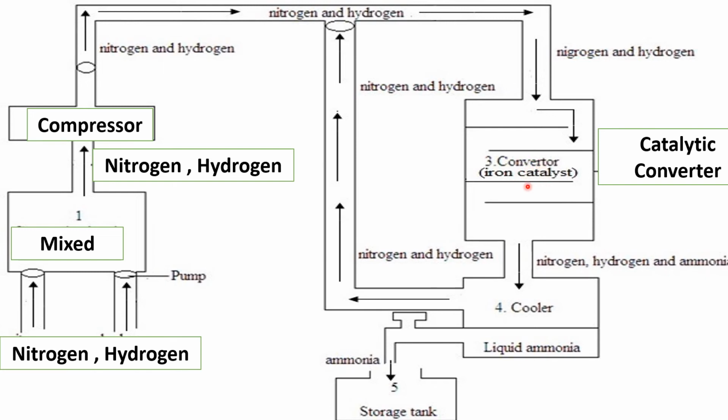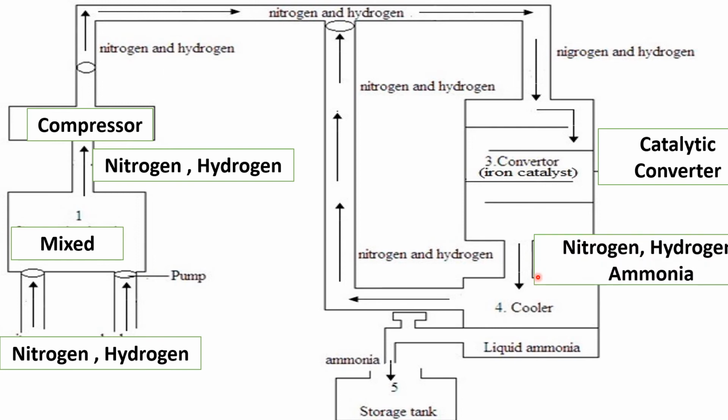The catalytic converter, the iron catalyst, is going to produce nitrogen, hydrogen, and ammonia. These three are taken to a cooler. In the cooler, remember, ammonia is easily liquefied.